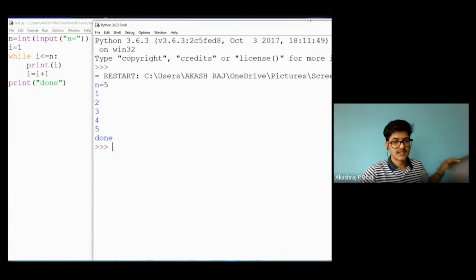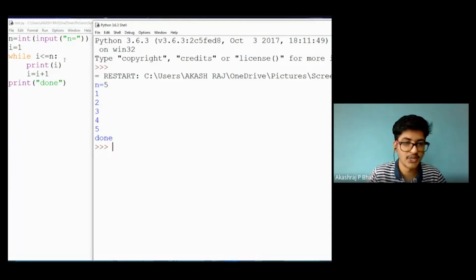So initially it will check whether i, that is 1, is less than 5. As the condition is true, it will print 1, and after that it will increment the value of i by adding 1 to it. So i becomes 1 plus 1, 2. Now it will check again whether 2 is less than 5. As the condition is true, it will print 2, and after that again i gets incremented. In this way it continues. When i becomes 4, it will check whether 4 is less than 5. As the condition is true, it will print 4. And then i will be 5.